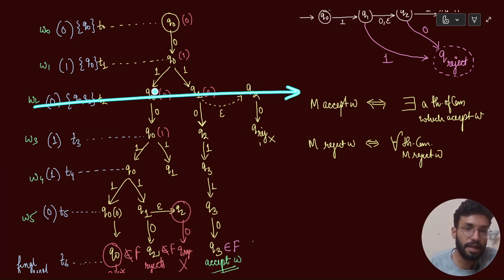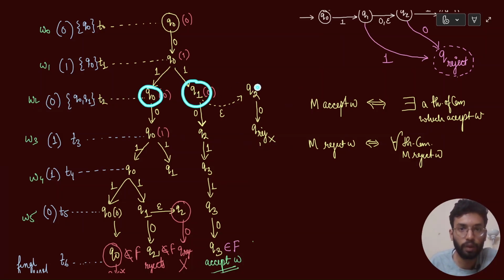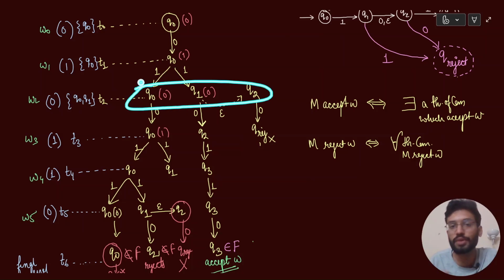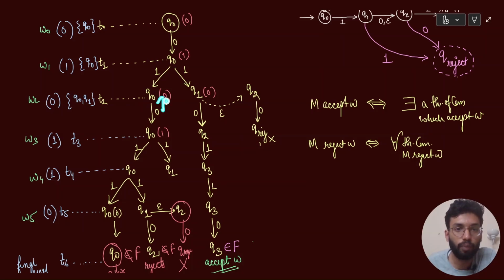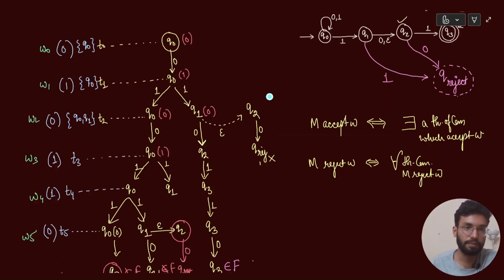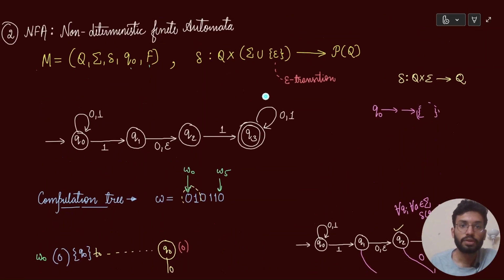You are at states Q0, Q1, Q2 together. That's why the thread of computation at this particular point of time, you are at all of these states together, and each of those pointers is also different, right? Pointers in my input string.